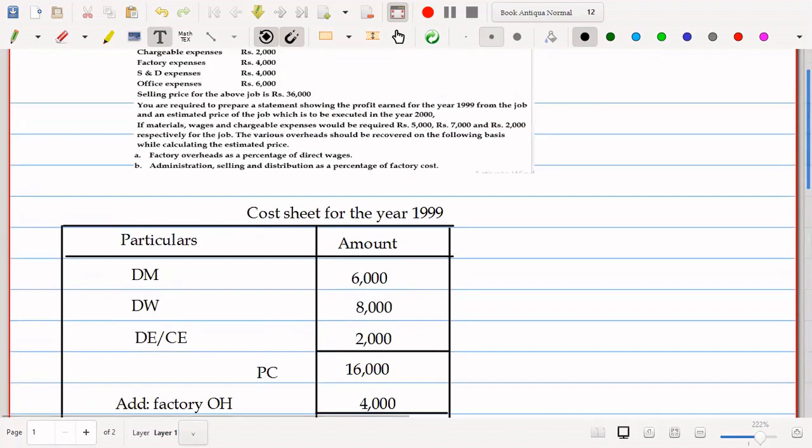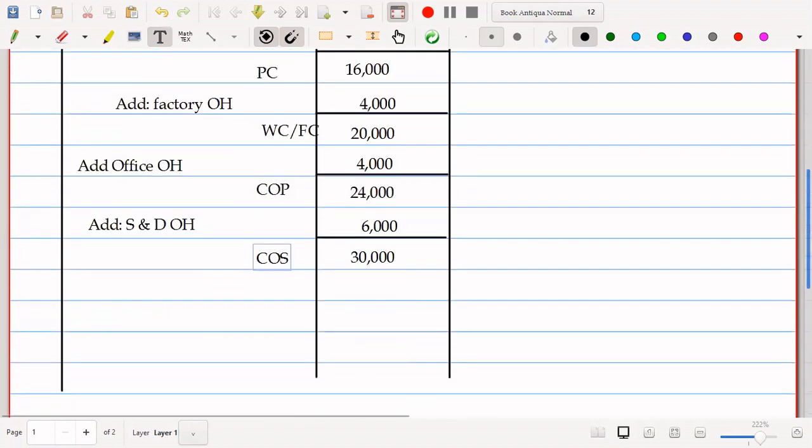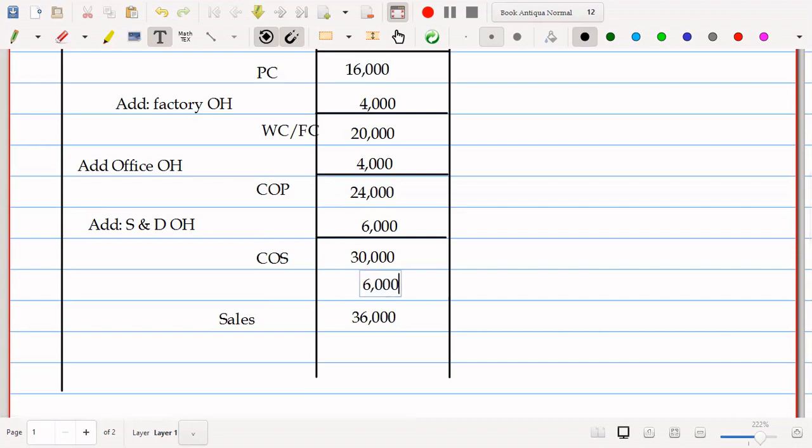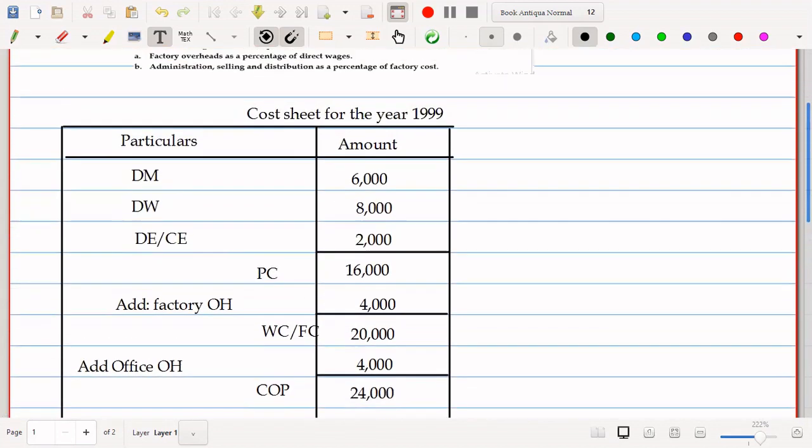And regarding total selling price, it's given as 36,000. So sales 36,000, and the balancing figure will be the profit, that is 6,000 will be the profit. So this is how we calculate the simple first cost sheet.